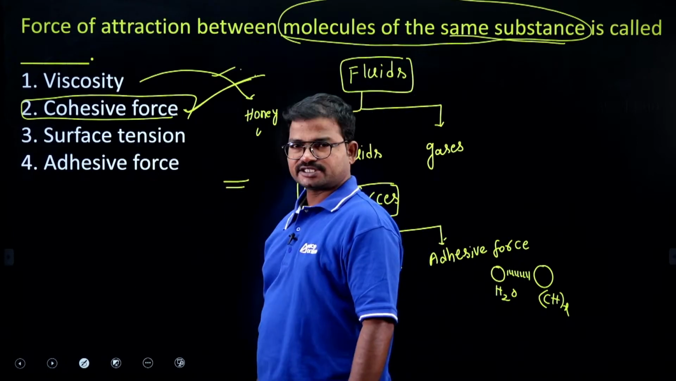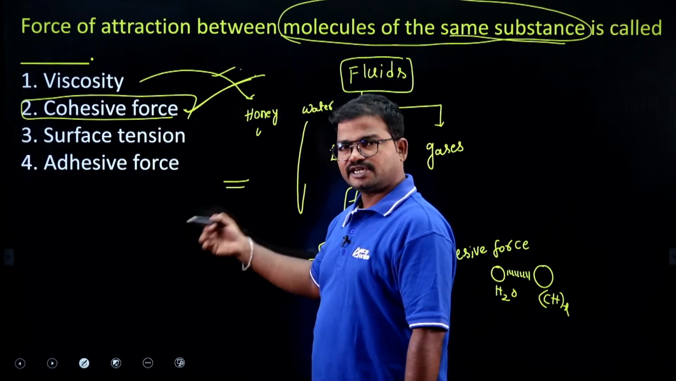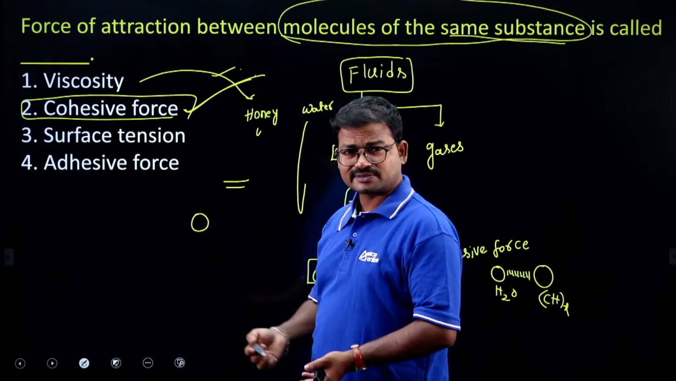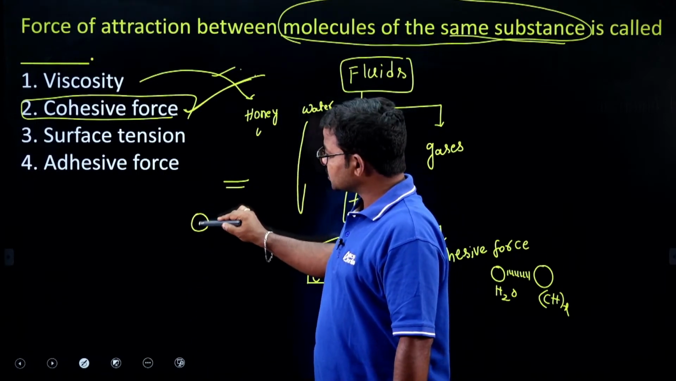Next one, surface tension. Surface tension means that if you consider any liquid, it mostly tries to reduce its size because it has cohesive forces.